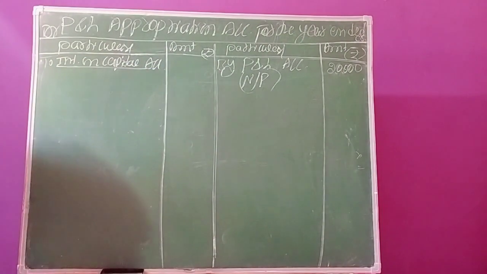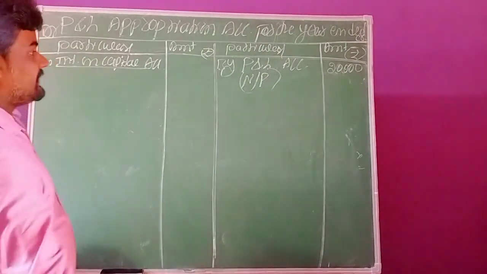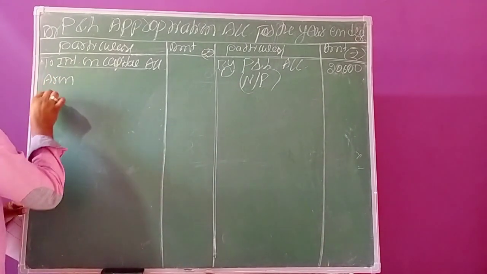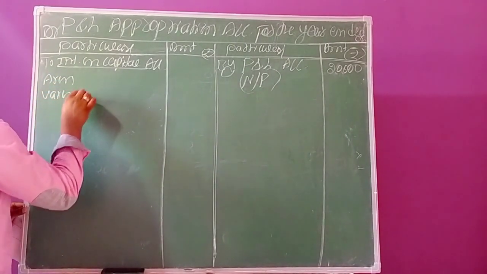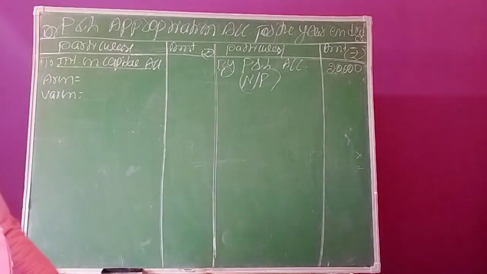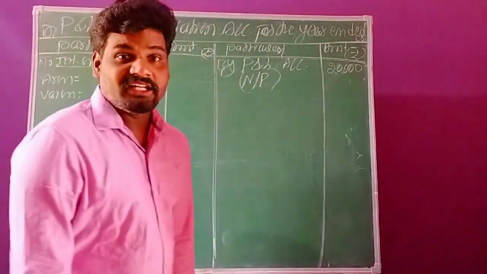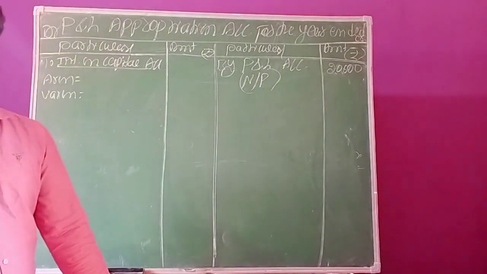So here the partners are namely Arun and Varun. Both the partners have invested some capital into the business.